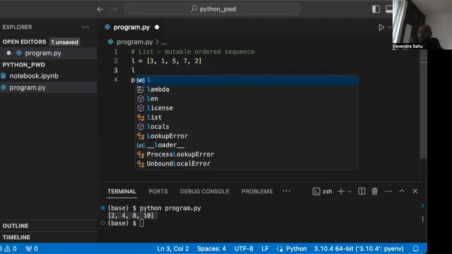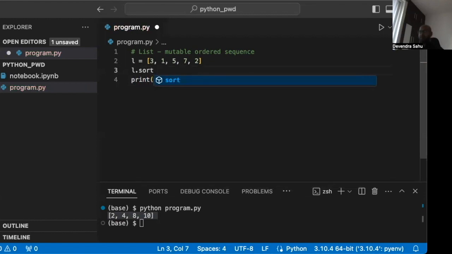We can do L dot sort, and it will work in place and modify the list so that it is in increasing order. Let's clear the screen, run it again. And we can see that earlier the ordering was not increasing, but after running sort on list L, it is in increasing order.